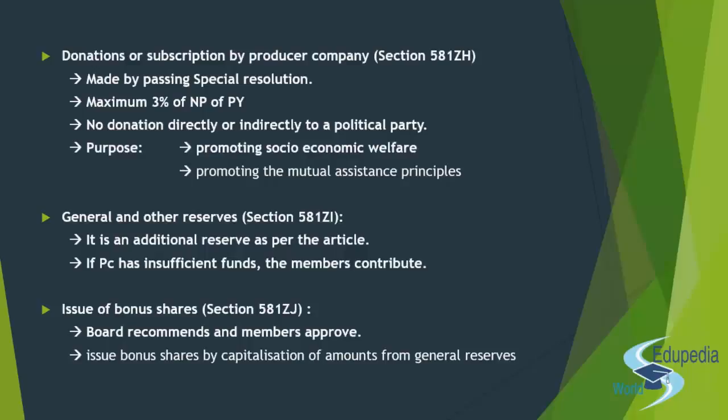Then there is a compulsion of making a general reserve. If the company does not have sufficient fund, the members pool in fund, and out of that again you issue the bonus share. That goes back to the member again, right? Because this general reserve is an additional reserve. Whatever is the reserve which is required by the statute will always be there, but this is an additional reserve, right? And it is guided by your article and nothing else. Clear with that? So I think that will be the end of the lecture today.